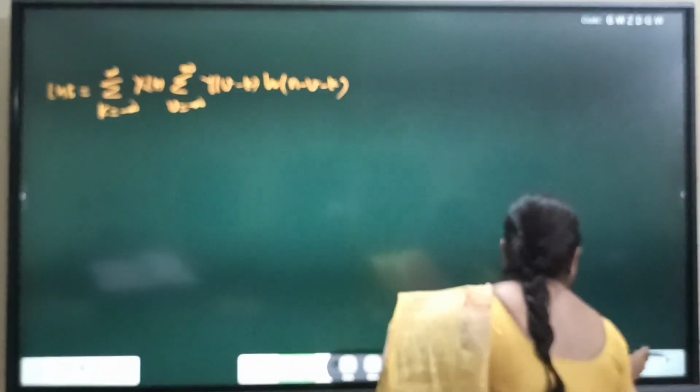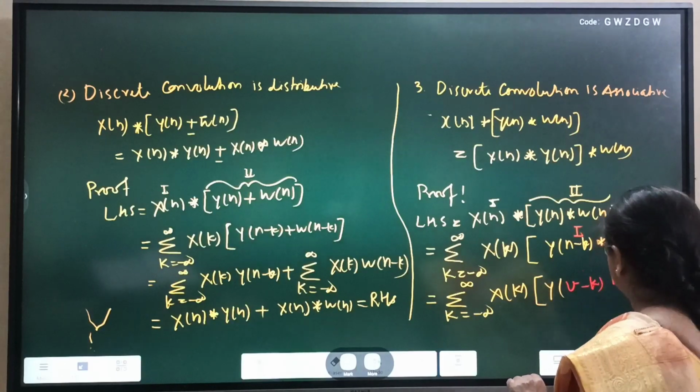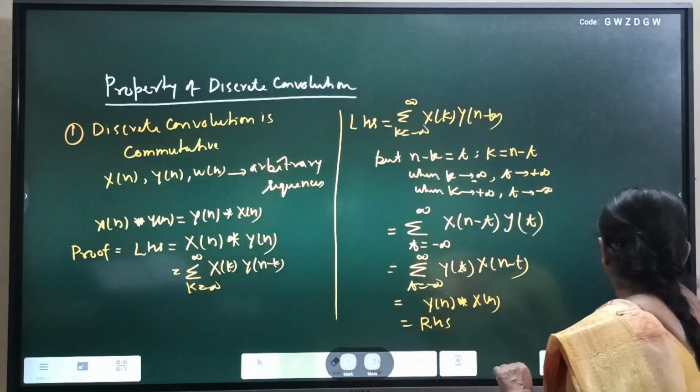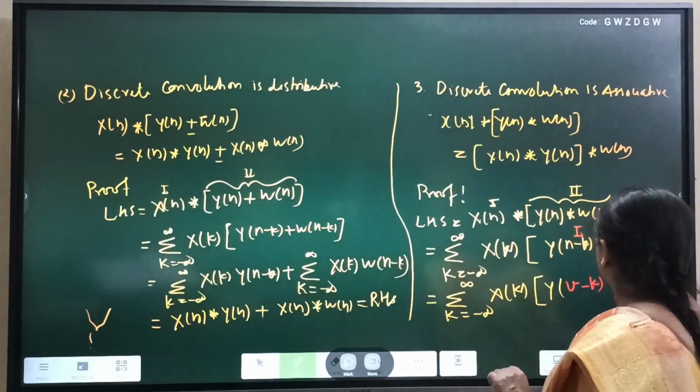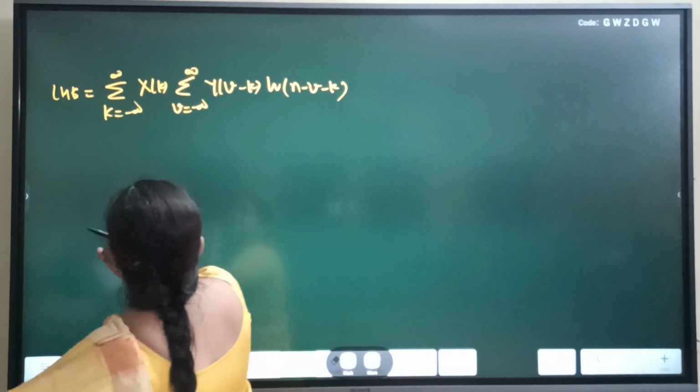Let me check whether it is correct or not. n minus v minus k, v minus k, right?